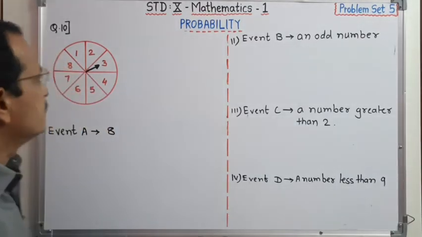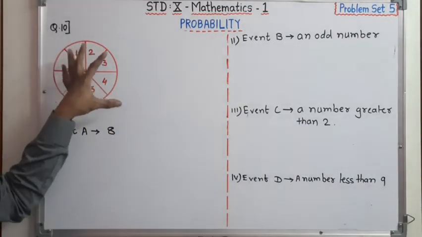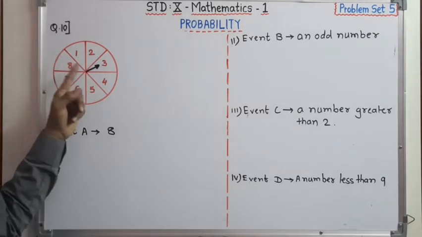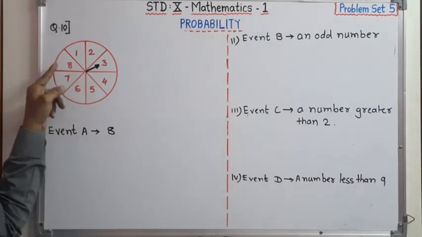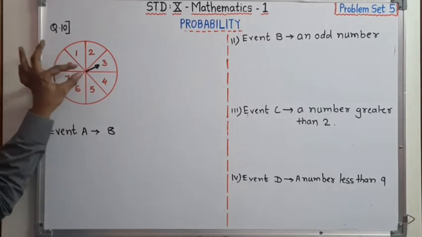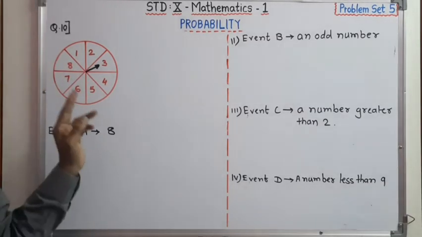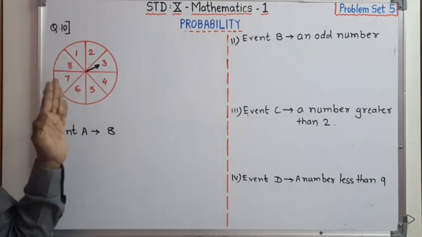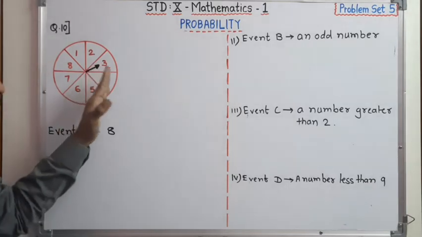Dear student, see, there is one spinner divided into 8 parts. On each part there is one number from 1 to 8, and when they spin there is an arrow, and that arrow rests on a particular number. These are equally likely outcomes.